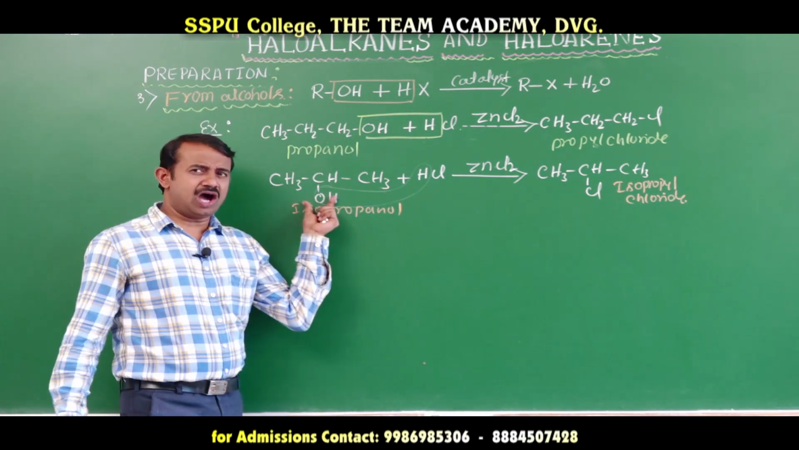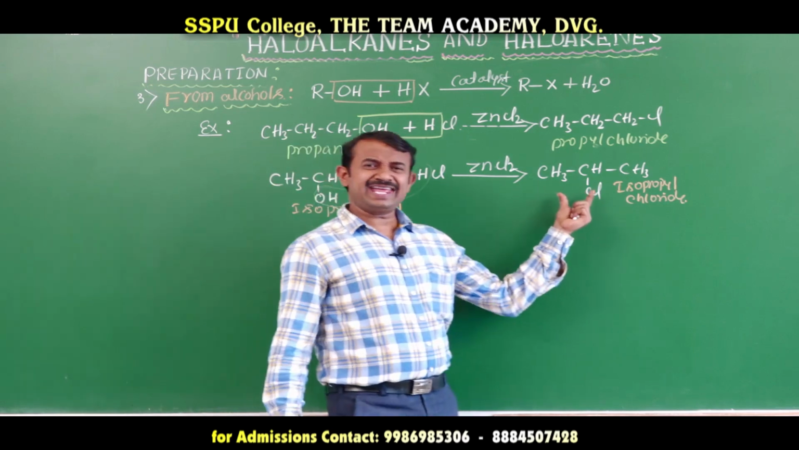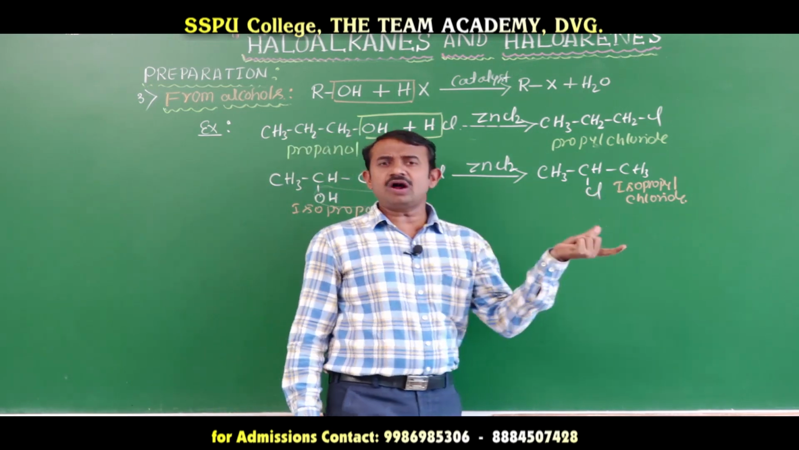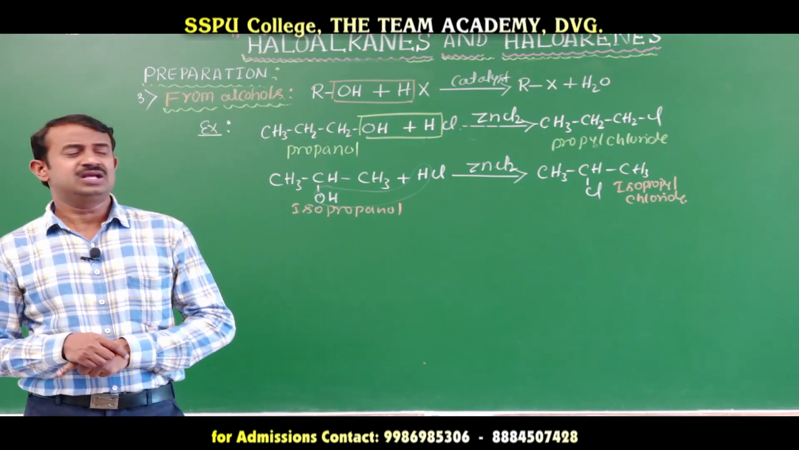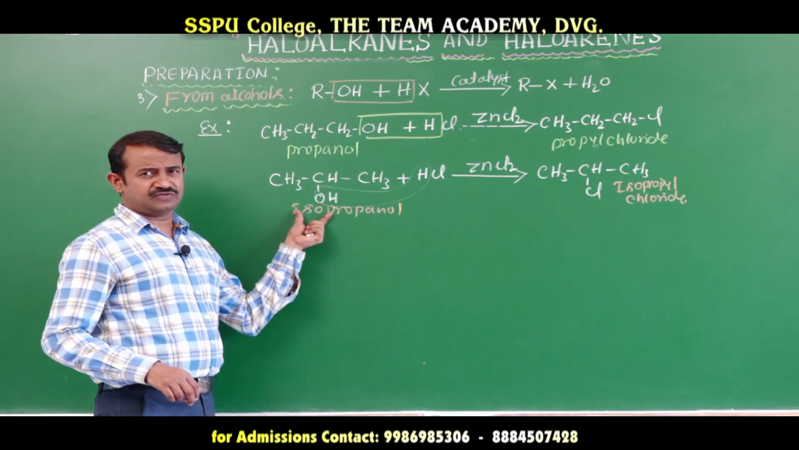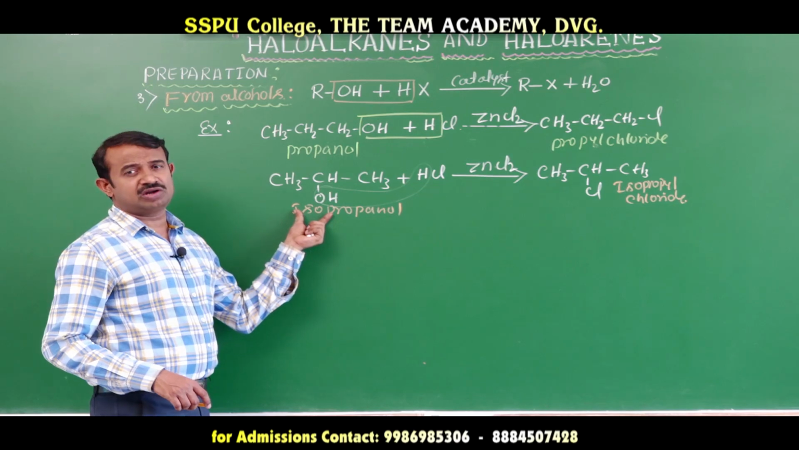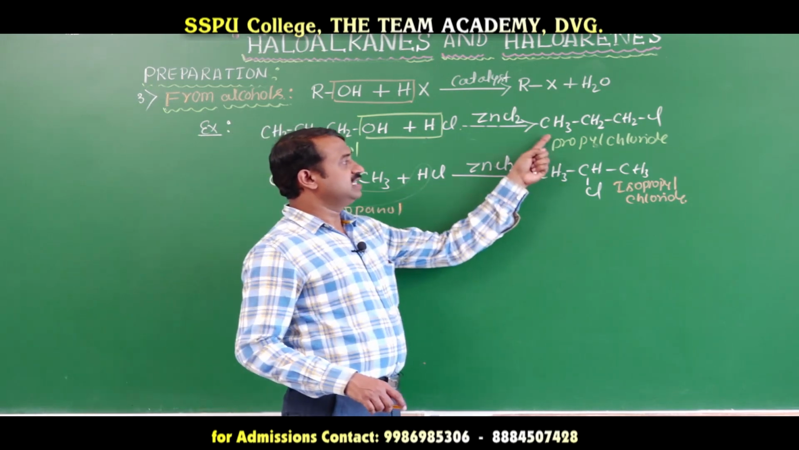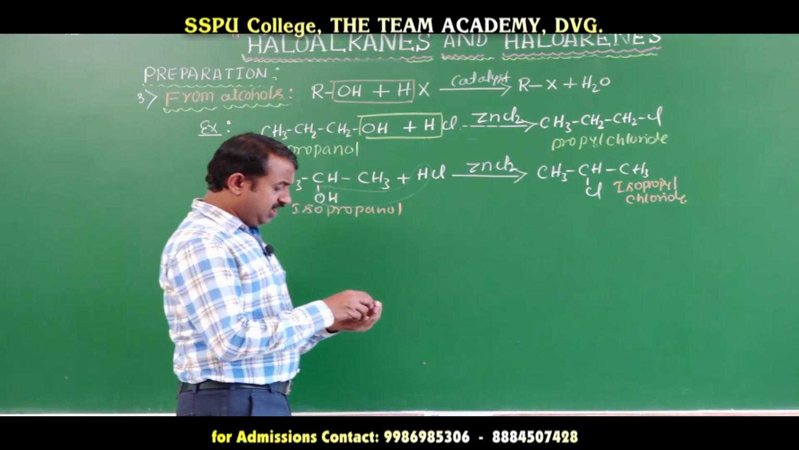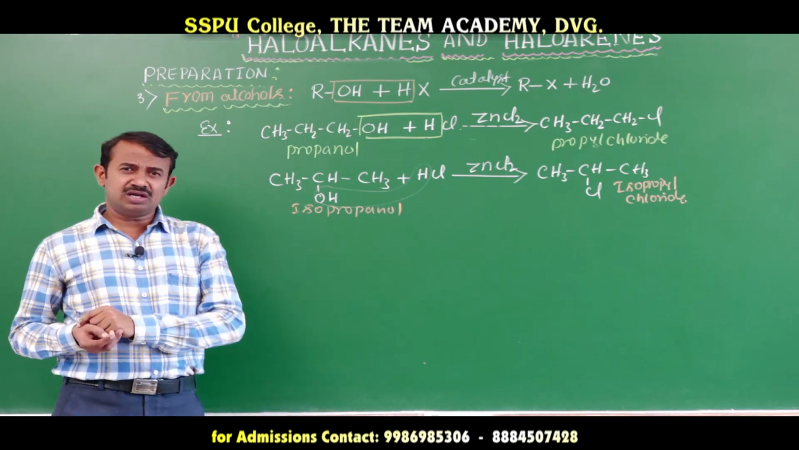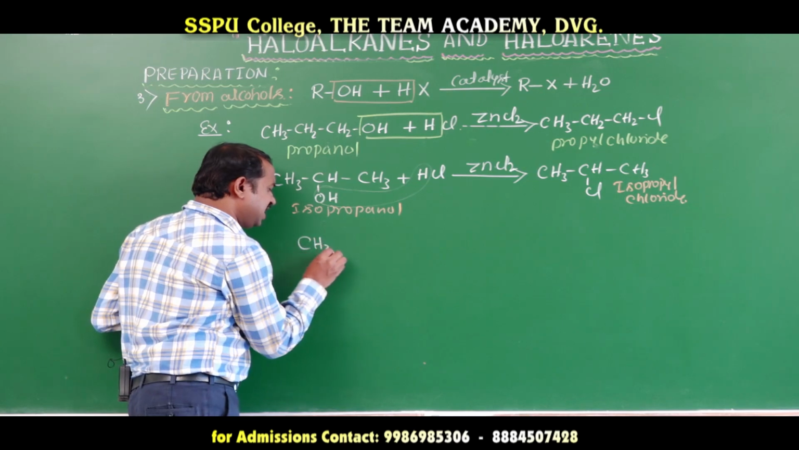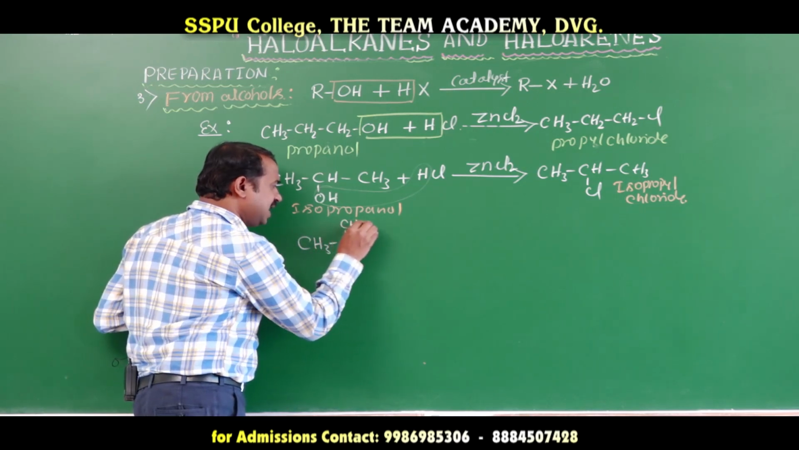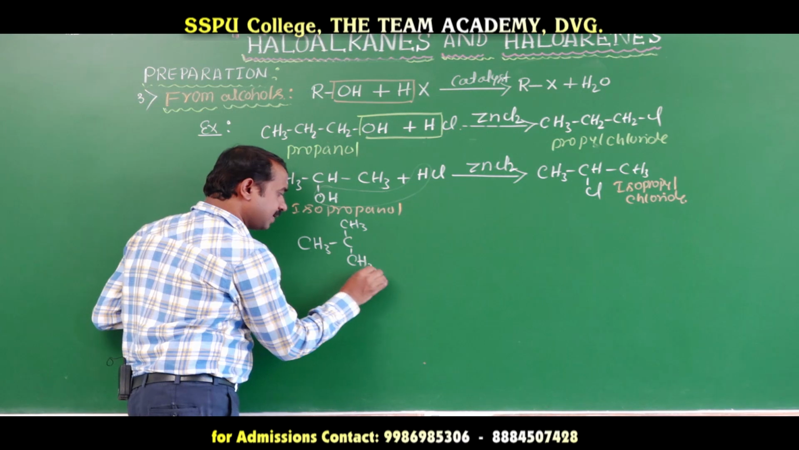Okay. Secondary alcohols form secondary haloalkanes. Where the alcohol functional group is there, it is having a substitution reaction. Okay. This is one of the preparations of haloalkanes. It is a secondary haloalkane. This is a primary haloalkane. You take a tertiary alcohol, tertiary butyl alcohol. Tertiary butyl alcohol means CH3, CH3, CH3.